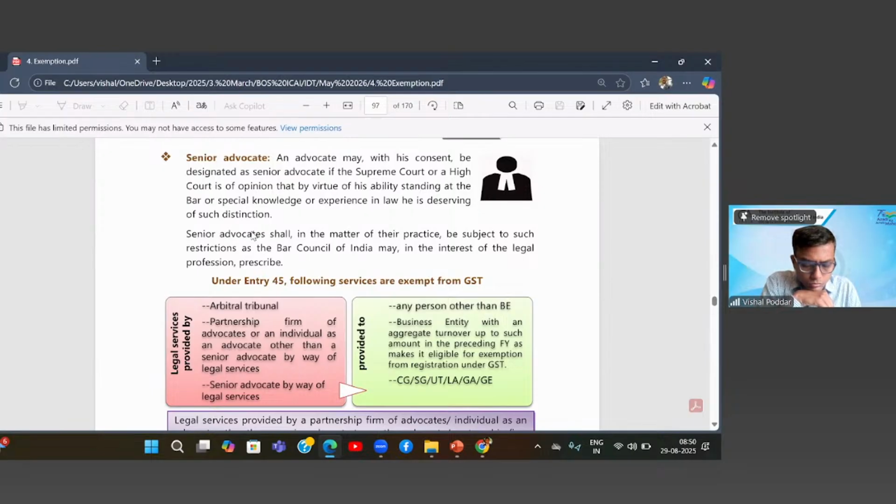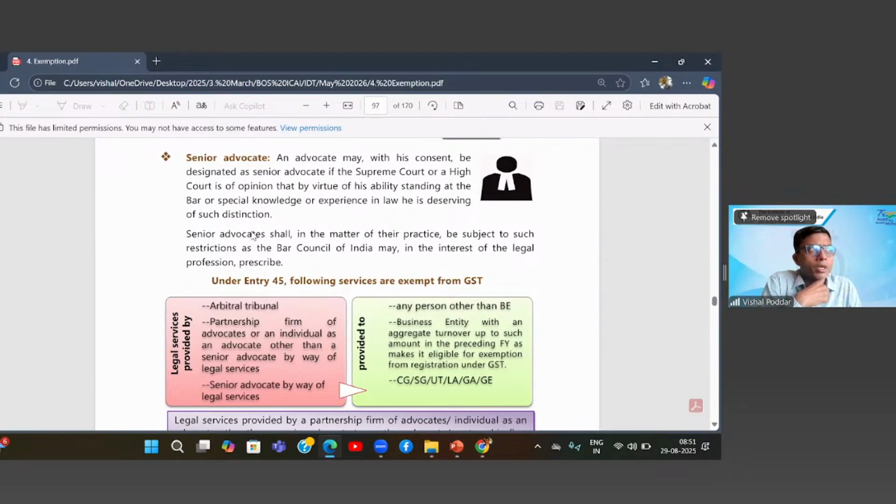Yes, sir. Actually, in the Code of Conduct and Ethics, it is clarified that a chartered accountant can also act as an advocate as well. But whenever he is doing the services as an advocate, he should not refer to the auditor. At the same time, when he is doing the COP, he should not refer to the advocate. Both are allowed as per the Code of Ethics. I have read, sir.